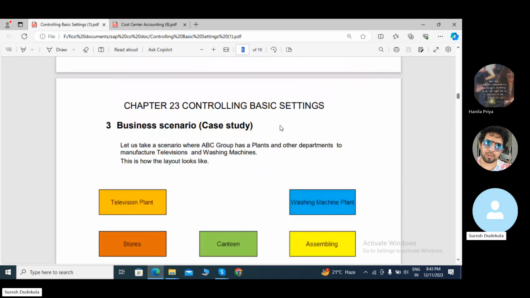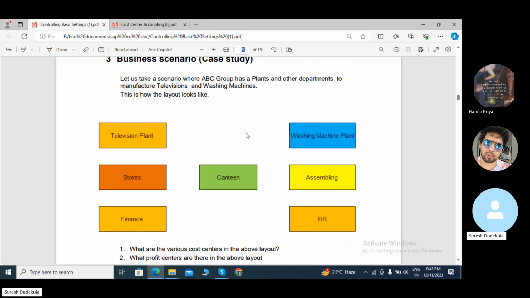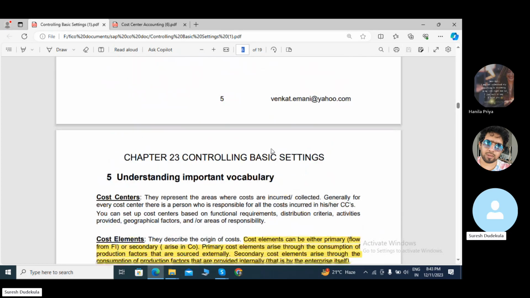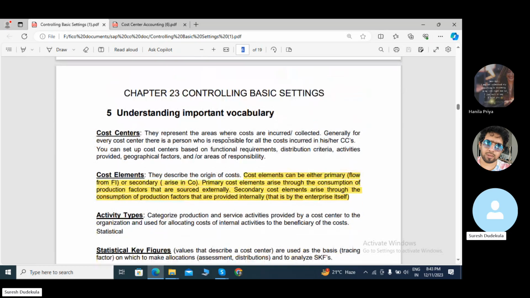This is the scenario of controlling basic settings: the television plant with stores and finance, and the washing machine plant with assembling and HR. This is the most important vocabulary in cost centers. Cost centers represent the areas where costs are incurred and collected. Generally, for every cost center there is a person who is responsible for all the costs incurred in his or her cost center.